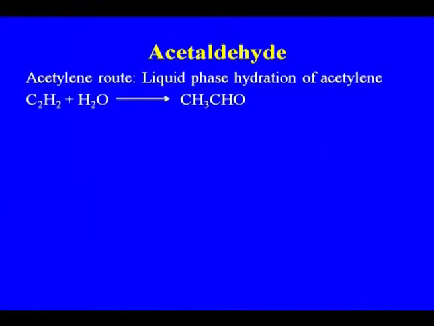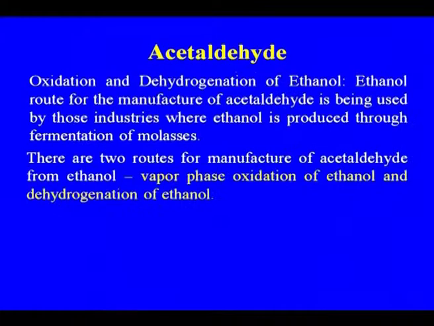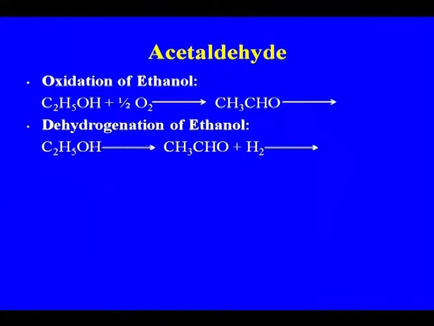This is the acetylene route, liquid phase hydration of acetylene, where you get acetaldehyde. This process is no more used. Then oxidation and dehydrogenation of ethanol. The ethanol route for the manufacture of acetaldehyde is used by those industries where ethanol is produced through fermentation of molasses. There are two routes for manufacture of acetaldehyde from ethanol: the vapor phase oxidation of ethanol and the dehydrogenation of ethanol. This is the reaction that takes place, the oxidation of ethanol or the dehydrogenation of ethanol.